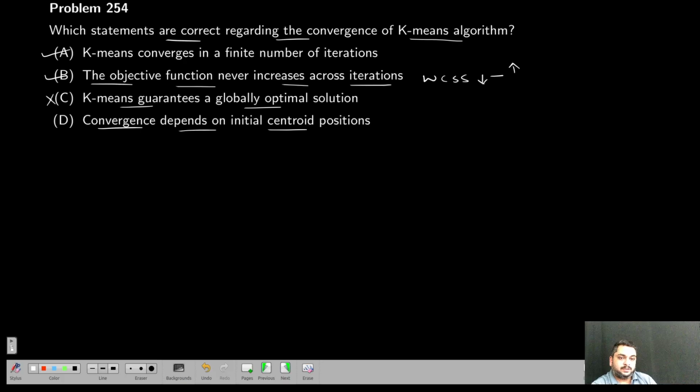Convergence depends on initial centroid positions. This is also true, because if your initial centroid is actually far away from the optimal centroid, then definitely it will take more iterations to converge, but it will converge.